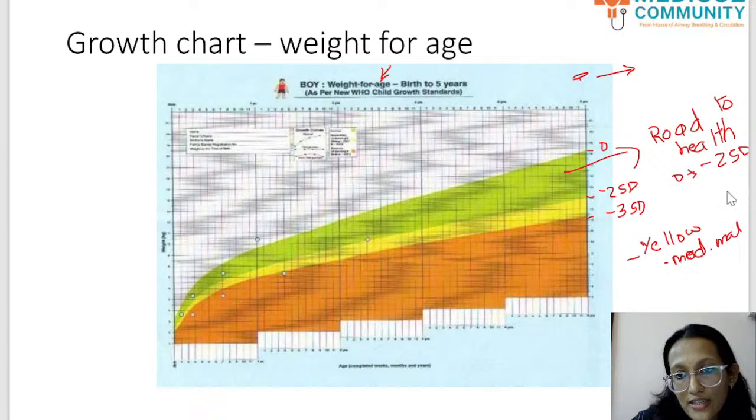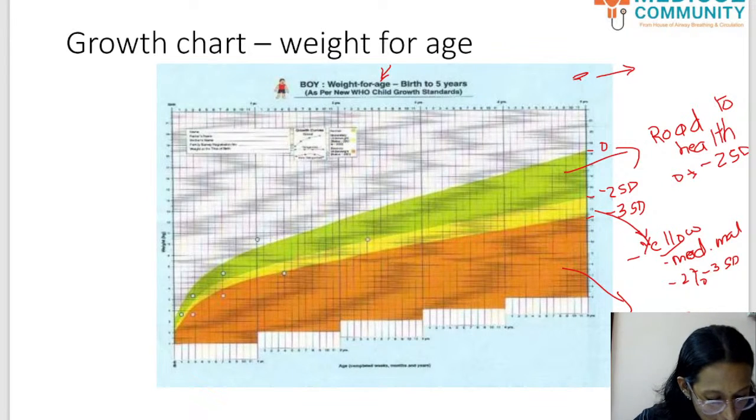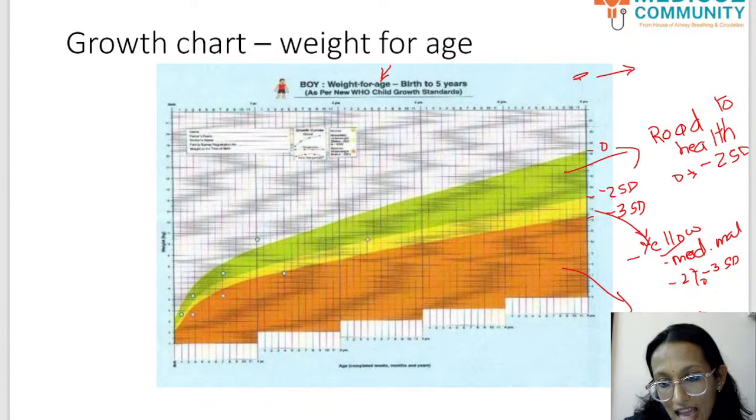Okay, yellow, that is -2 to -3 standard deviation. Whereas the red means that it is below -3 standard deviation. Below -3 standard deviation is severe acute malnutrition, which is called SAM. Okay, severe acute malnutrition, we call it a SAM child.